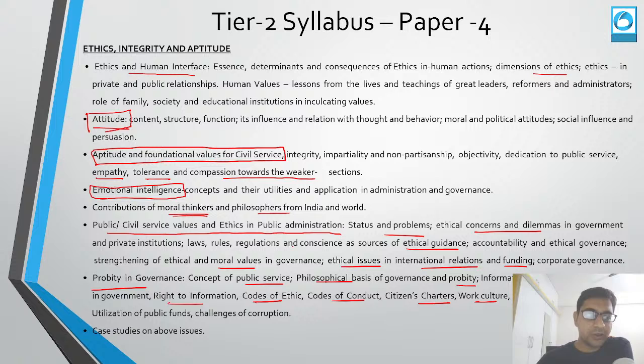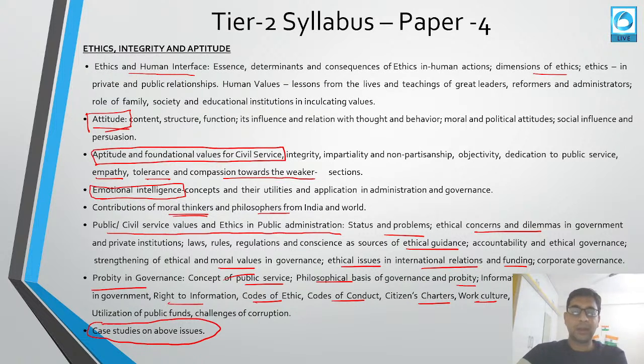On all these topics, you will be asked various case studies. They will give you some cases, you have to solve that case study, and you have to give your own opinion on it.